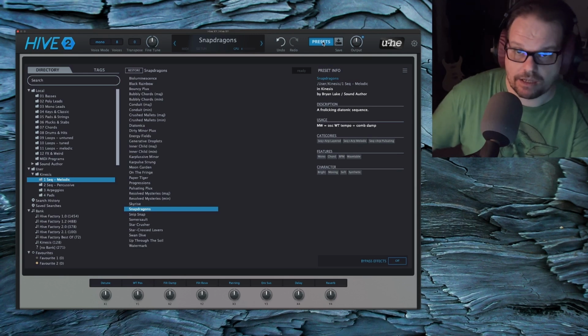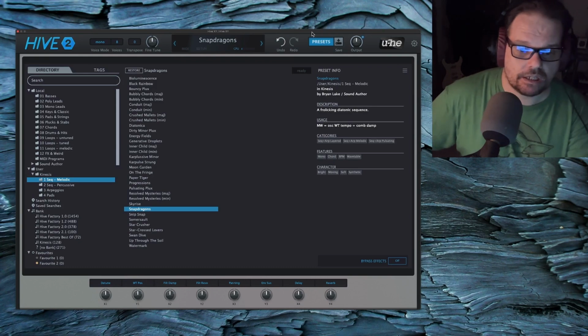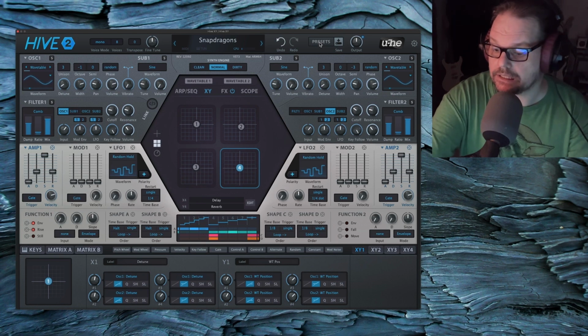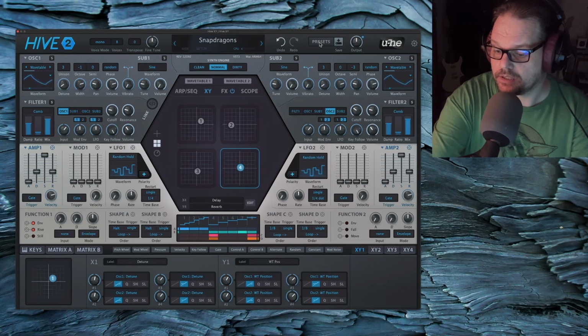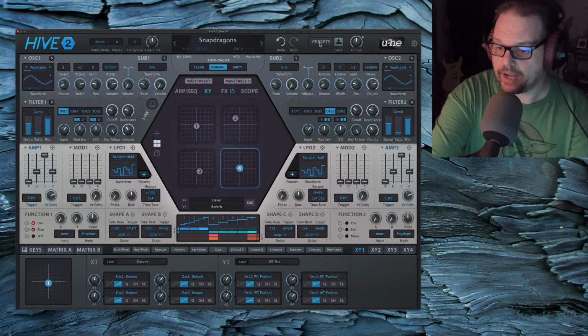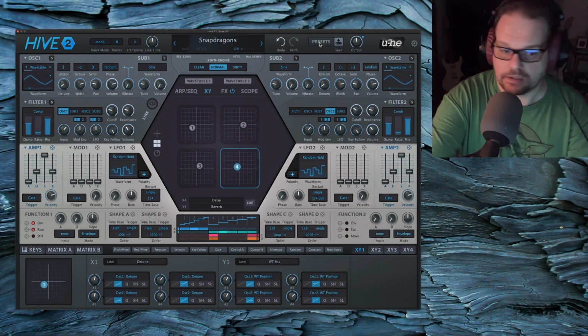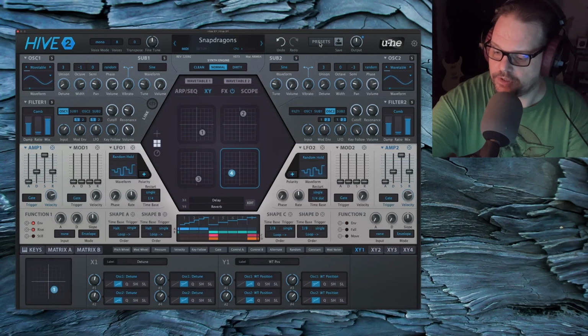This one's also diatonic, so it can be in the key of your track. You just have it there going. Maybe just quietly accompanying whatever you've got going on in your track. Mod wheel and aftertouch.